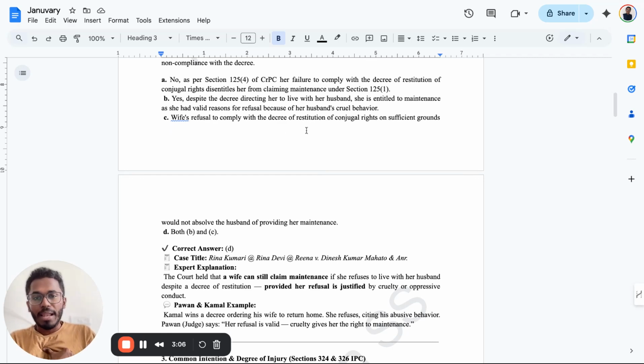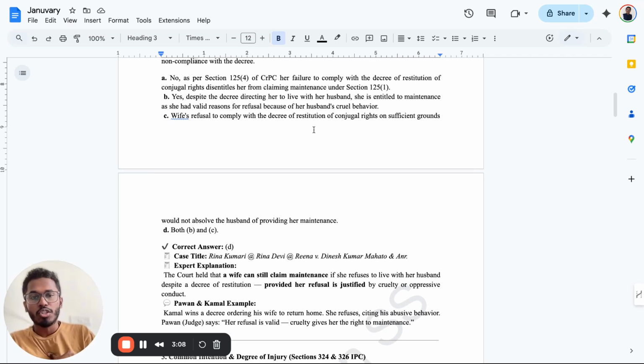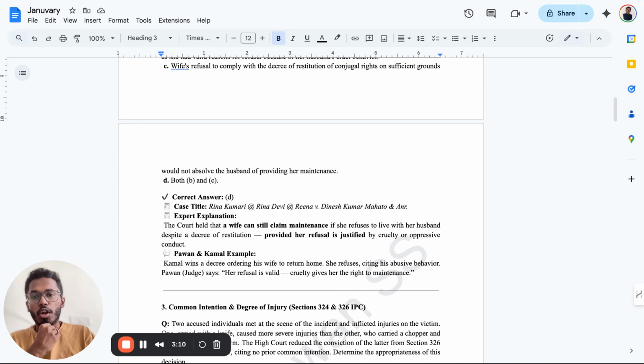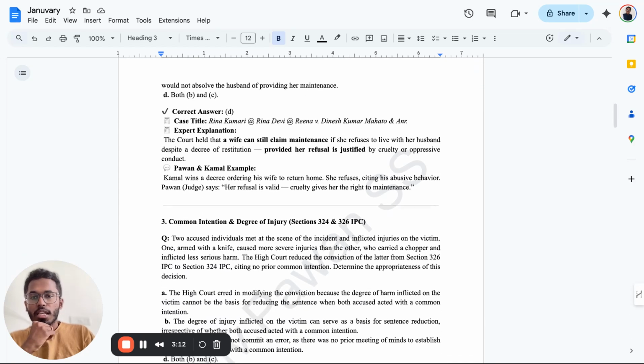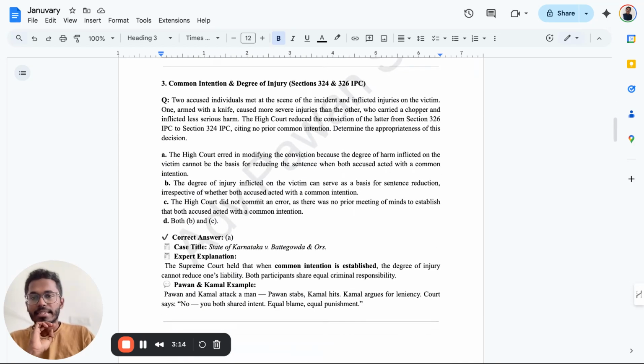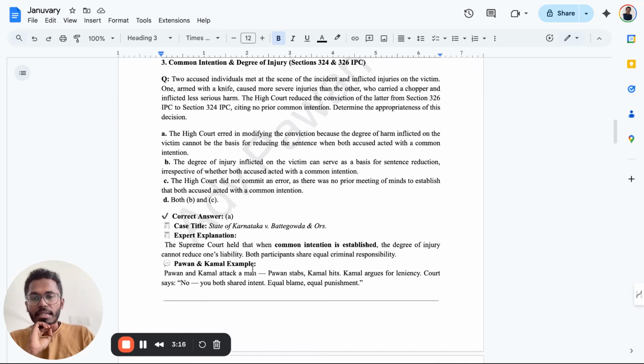A wife's refusal to comply with the decree of restitution of conjugal rights on sufficient grounds would not absolve the husband of providing maintenance. That's clear, right? Third question. Okay. Pawan and Kamal attack a man. Pawan stabs, Kamal hits. Kamal argues for leniency. The court says no. You both shared intent, equal blame and equal punishment.